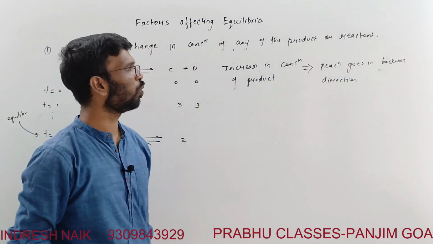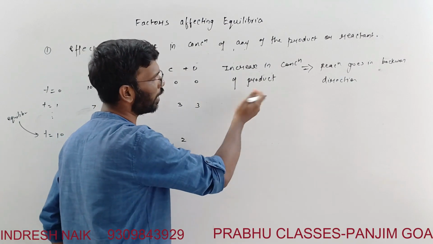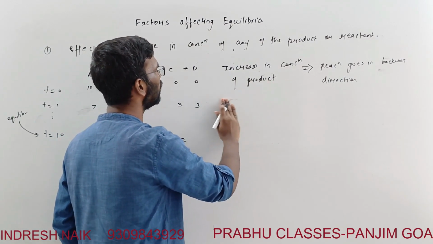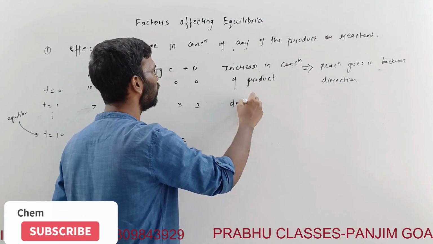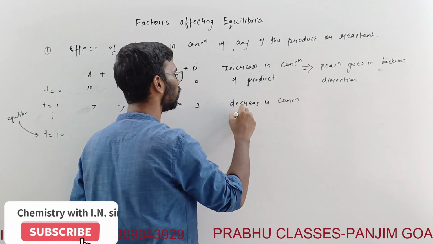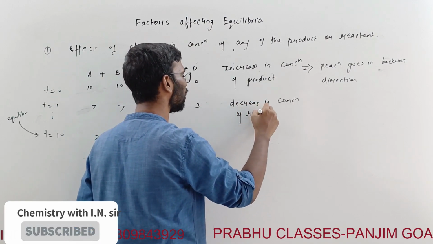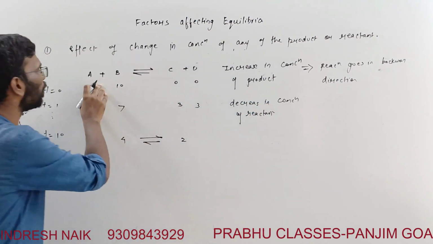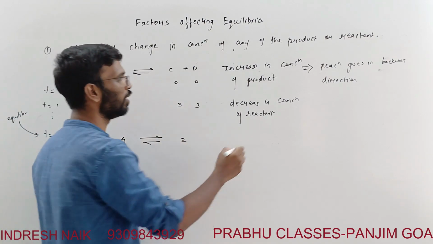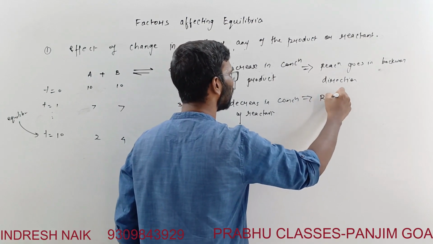One more time, reaction will go in a backward direction. One more condition is a decrease in the concentration of the reactant. After equilibrium, if you are removing some amount of the B from this, then also reaction will go in a backward direction.